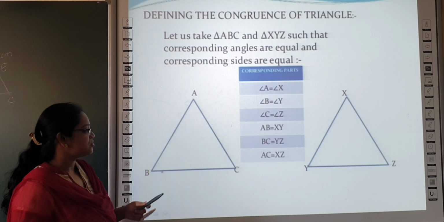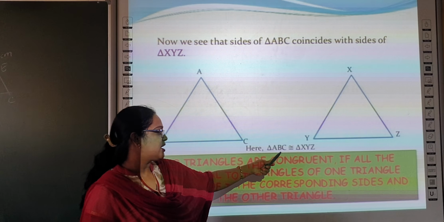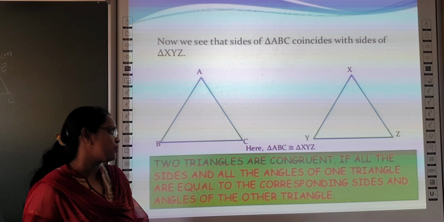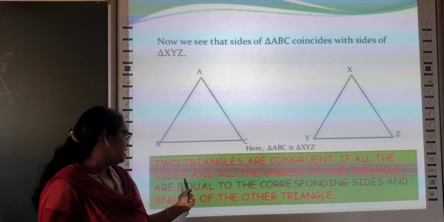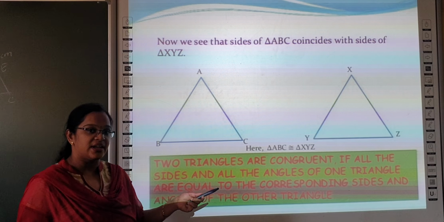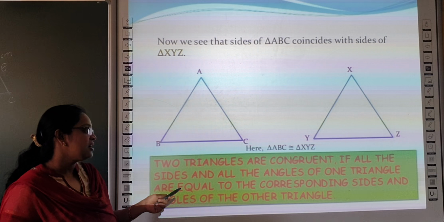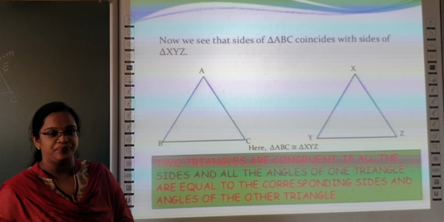So how will we write that two triangles are congruent? Using a symbol. Triangle ABC is congruent to triangle XYZ. Two triangles are congruent if all the sides and all the angles of one triangle are equal to the corresponding sides and angles of the other triangle.